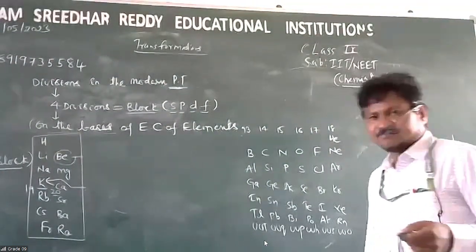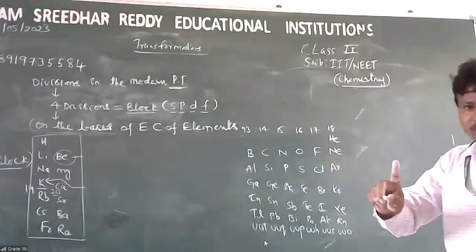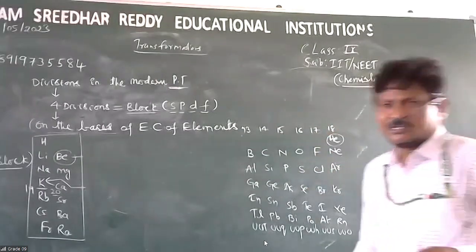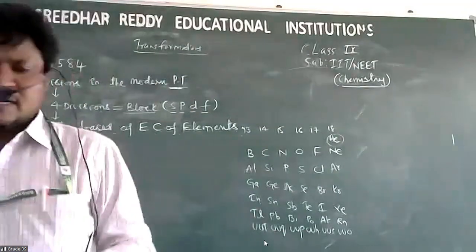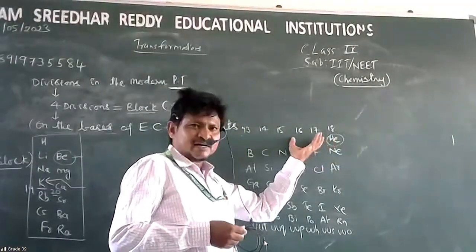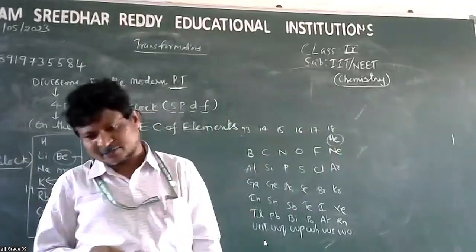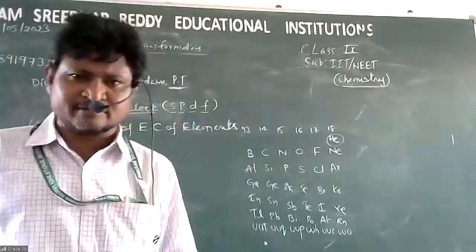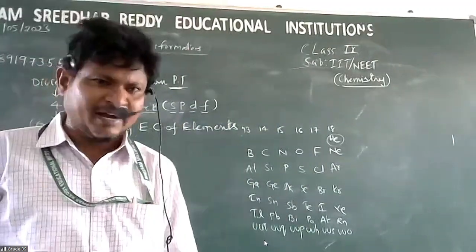Now come here. If you observe helium, generally helium is kept with the p block elements, but helium is not a p block element. Helium is an s block element.